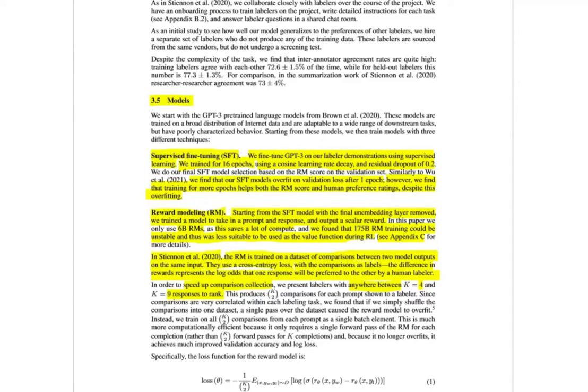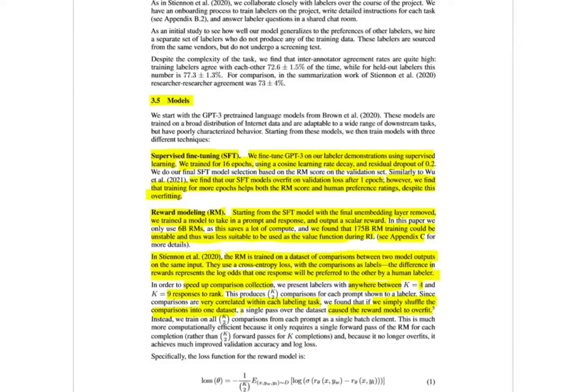Because those comparisons are very correlated within each labeling task, they found that if they simply shuffle the comparisons into one dataset, a single pass over the dataset causes the reward model to overfit.